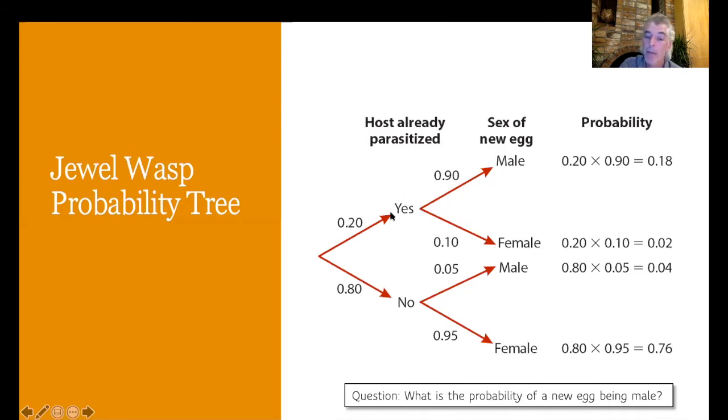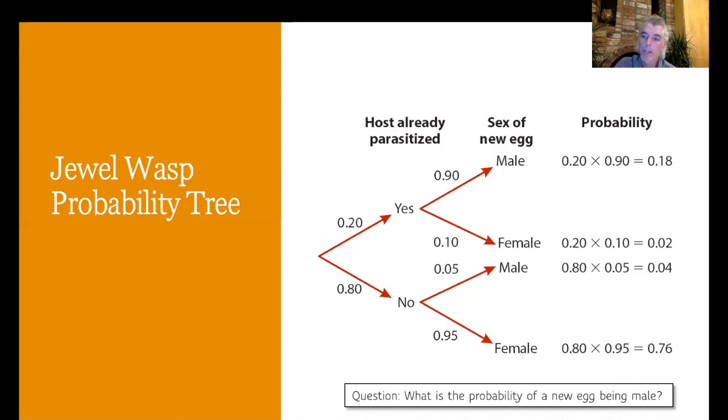Now, if the maggot is already parasitized, then the probability of a new egg being male is 90%, and the probability that that egg is female is 10%. In contrast, if the maggot is not parasitized, then there's a 95% chance that a new egg laid will be female and a 5% chance that it's male.